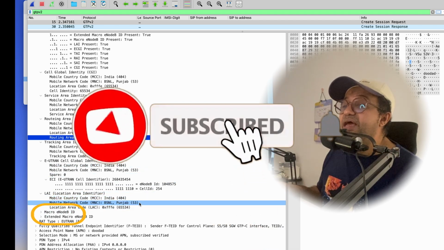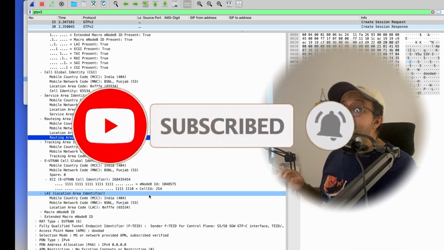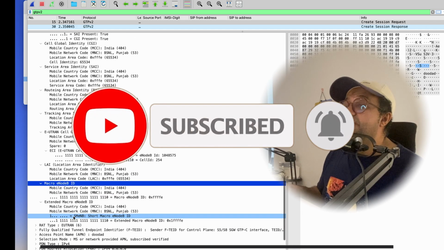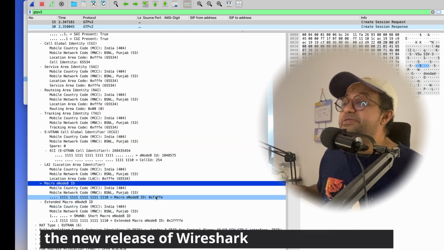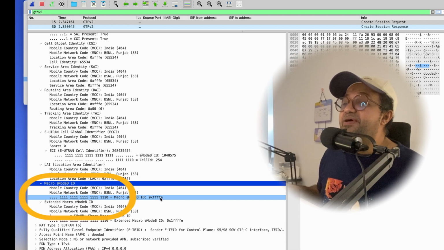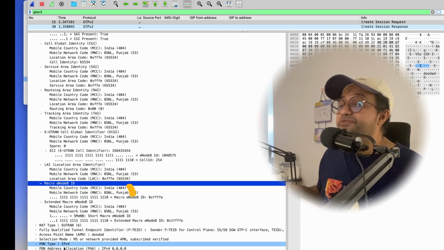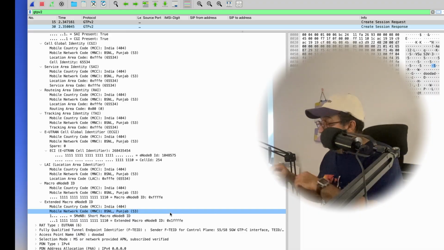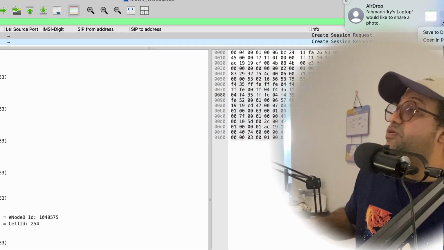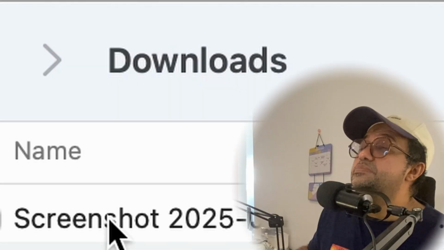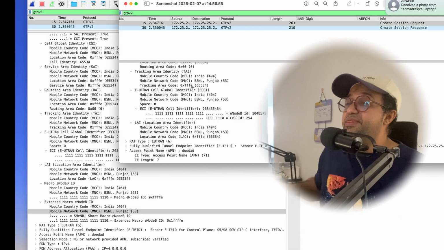Okay, now we found it, guys. What is the difference? The difference is here. Okay, great, this is the difference. So the macro eNodeB itself is supposedly enabled here, right, guys? So this is also enabled. But before that, let's check in here. Let me just give you the example. I will copy and paste, save to download. Okay, no problem, just opening the download. Okay, here are the things, guys.